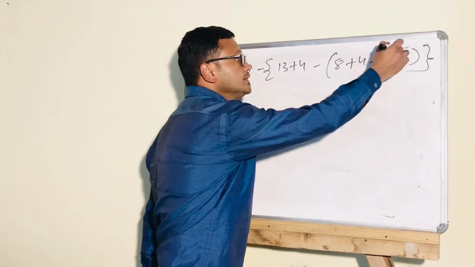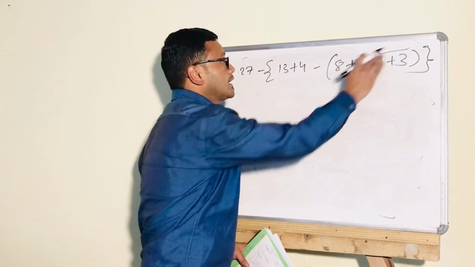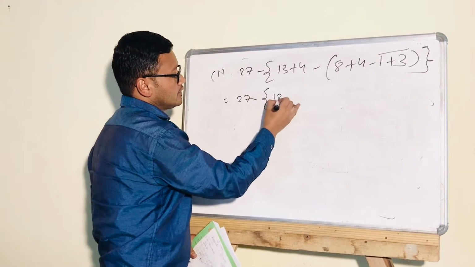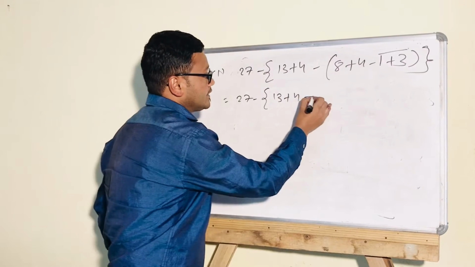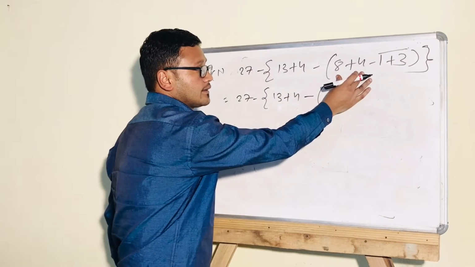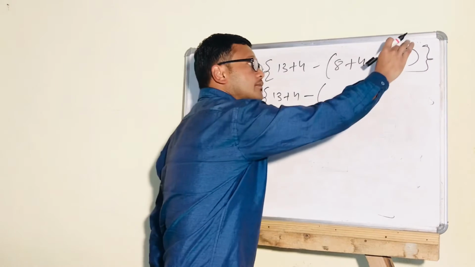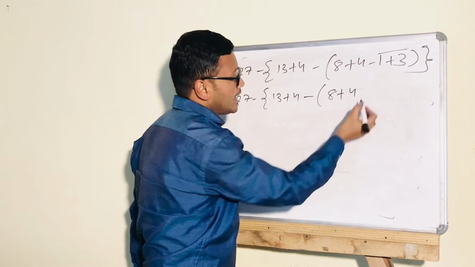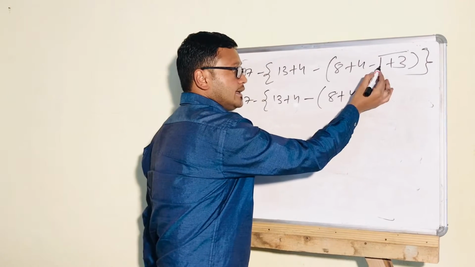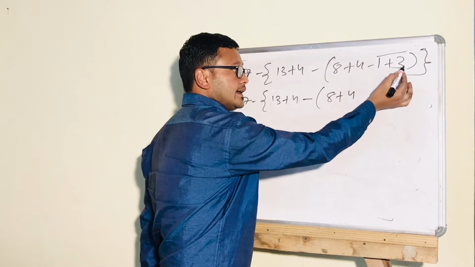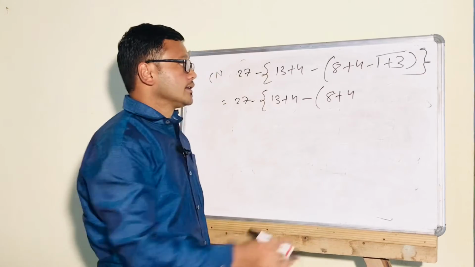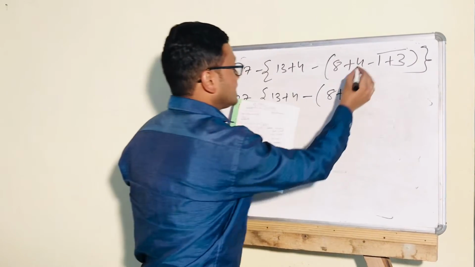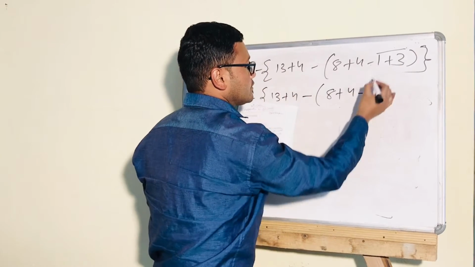First we need to remove this bar. How to remove it, just follow me. 27 minus, just write all this as it is, minus, then don't add this one. Don't be confused. First we have to remove this bar. Just write 8 plus 4, and the sign of 1 is minus and the sign of 3 is plus. Don't subtract, just add only. First write this minus only. 3 plus 1 is 4.